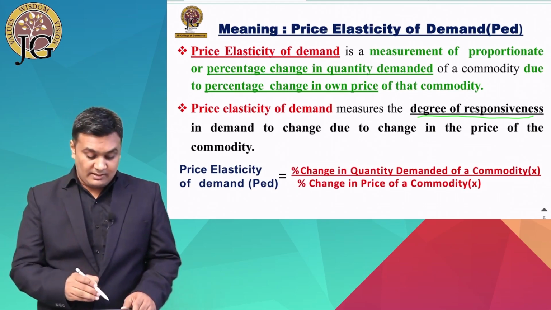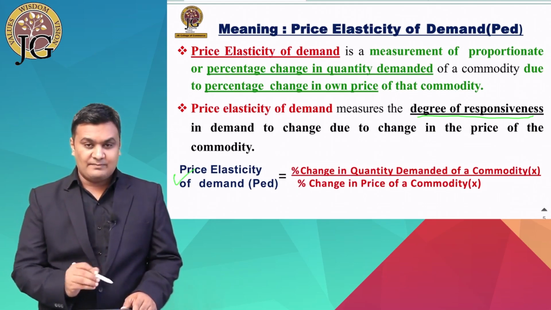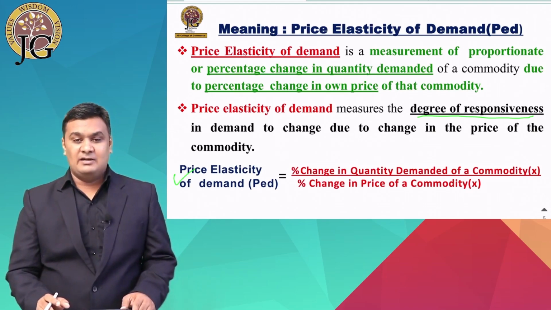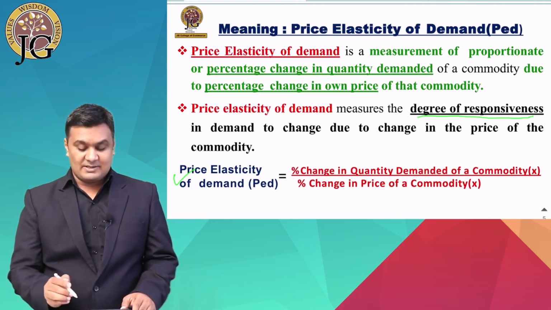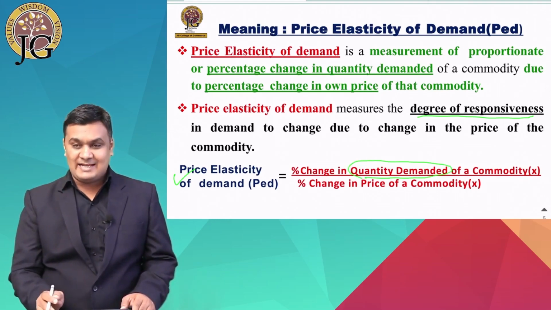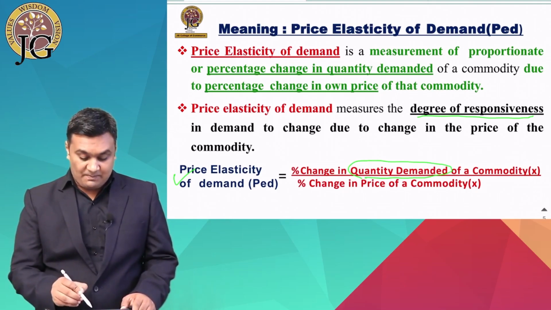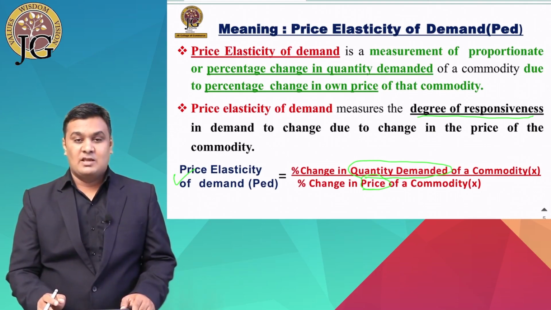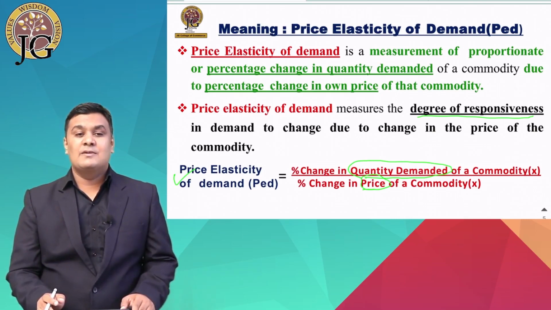Now here is the formula for price elasticity of demand. The formula of price elasticity of demand is the percentage change in quantity demanded of a commodity X divided by the percentage change in the price of a commodity. So in the numerator we mention the percentage change in demand, while in the denominator we represent the percentage change in price.